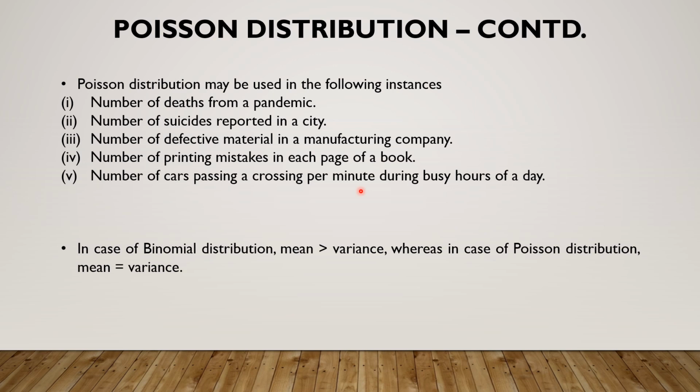A distinguishing feature of the binomial distribution is that the mean must be greater than the variance, and for the Poisson distribution, the mean must be equal to variance. It's a very important property of binomial and Poisson, and that I will emphasize using a few examples in the slides to come.